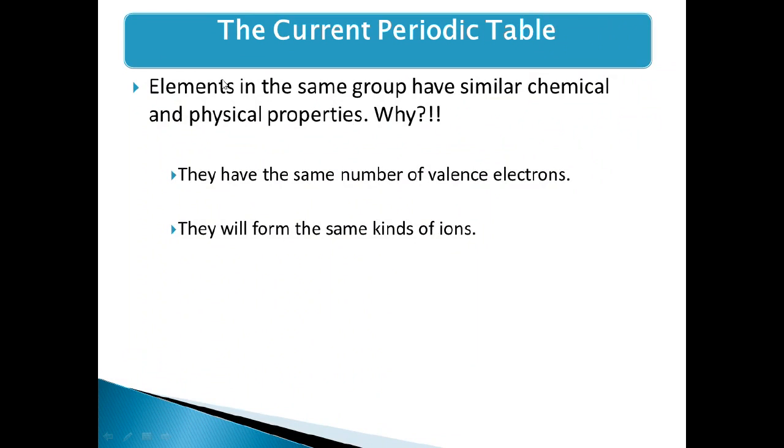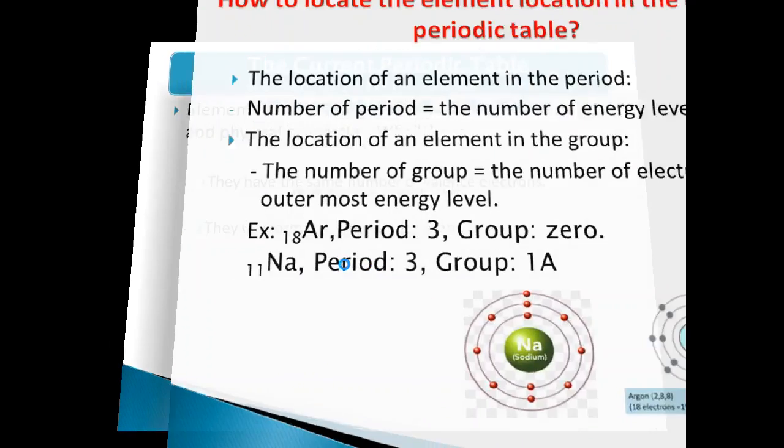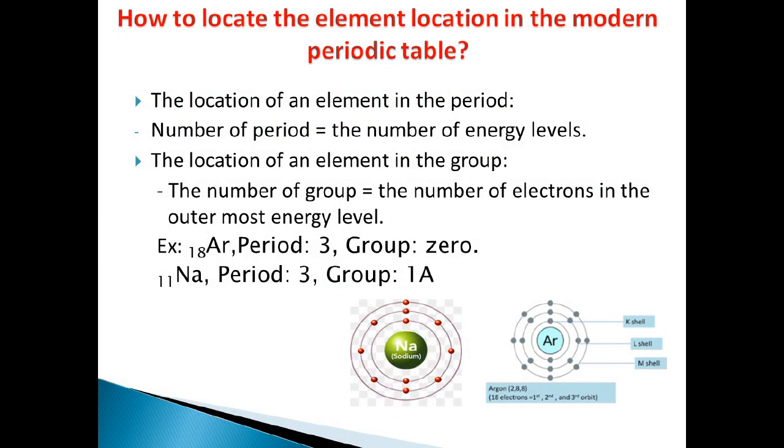Elements of the same group have similar chemical and physical properties. That's because they have the same number of valence electrons. Valence electrons means the electrons that are lost or gained during a chemical reaction. So they will form the same kinds of ions. Okay? Ions is the state of atom after losing or gaining some electrons. But the question is how to locate the element in the modern periodic table.